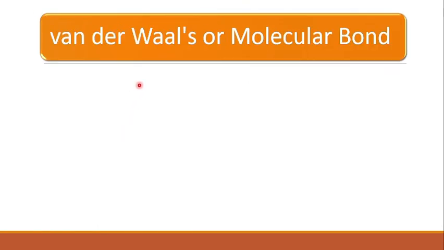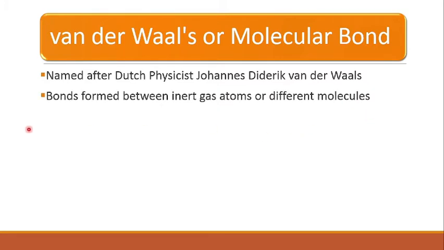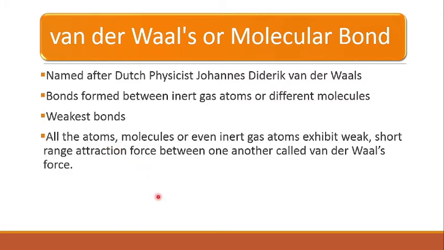So let us move to another kind of bonding, that is van der Waals or molecular bond. It was named after the Dutch physicist Johannes Diederik van der Waals. Bonds formed between inert gas atoms or different kinds of molecules are called van der Waals bonds. It is the weakest kind of bond. All atoms or molecules, or even inert gas atoms, exhibit a weak short range attractive force between one another, called the van der Waals force.